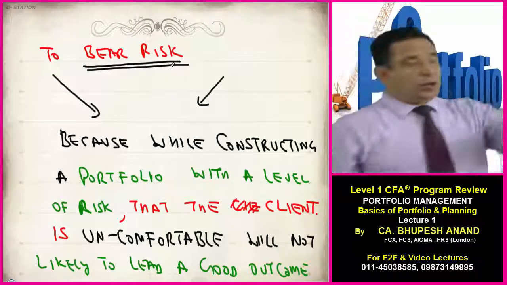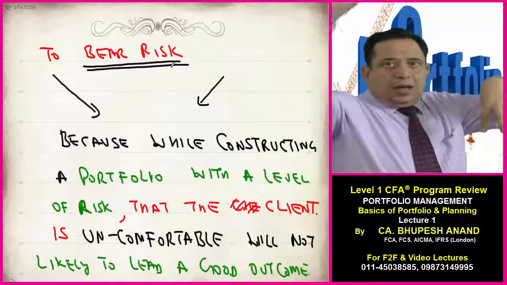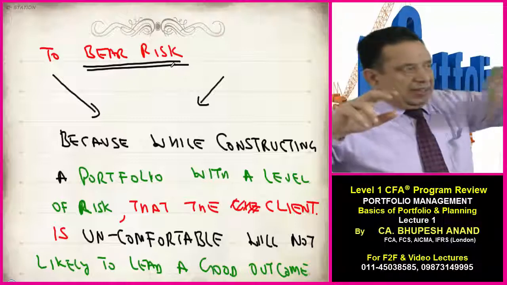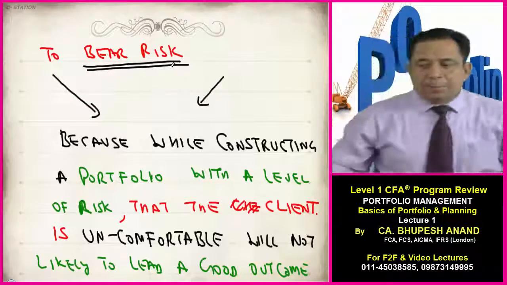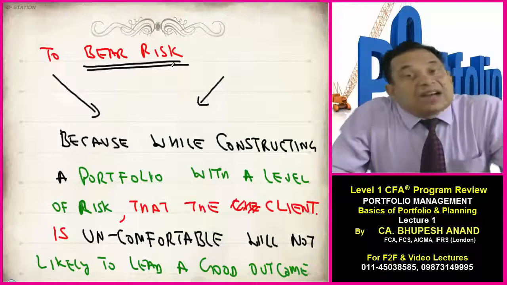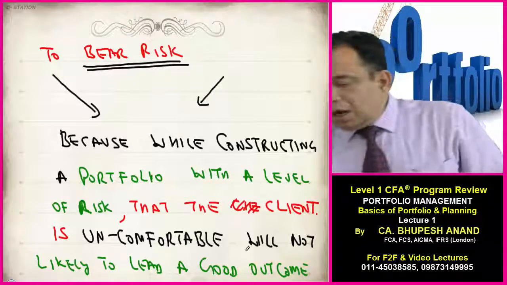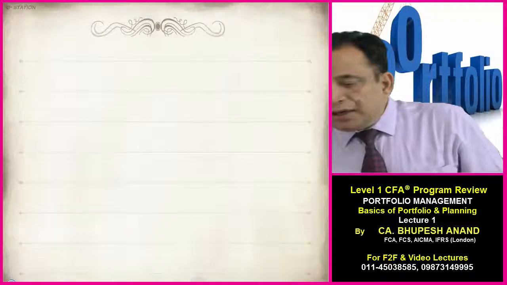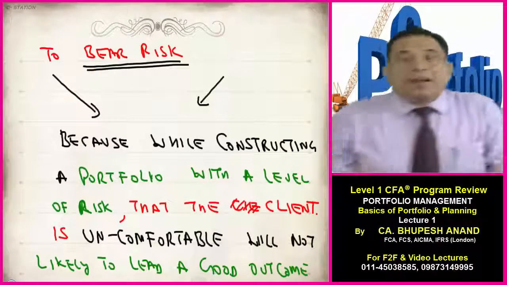It means we have to see the lower of willingness or ability to bear the risk, because constructing a portfolio with a level of risk that the client is uncomfortable with is not likely to lead to a good outcome.